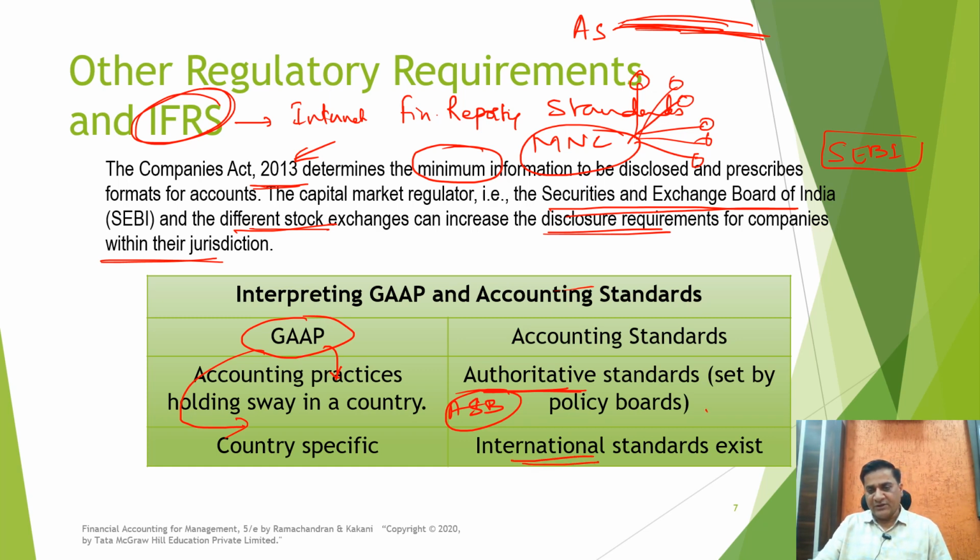The Indian accounting standards are now called Ind AS, and these are in line with the international accounting standards also. And as we have seen, when we talk about the international financial reporting standards, since a company is doing its business in more than one country, the cost of conversion from one country's norms to the other country's norms was huge.